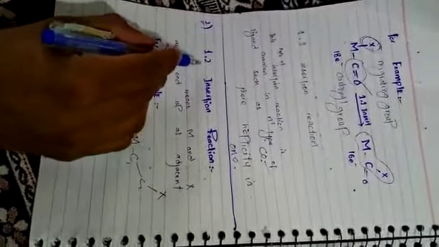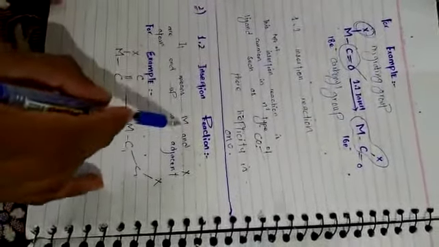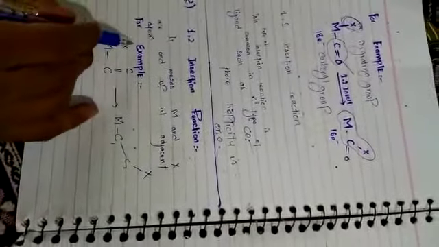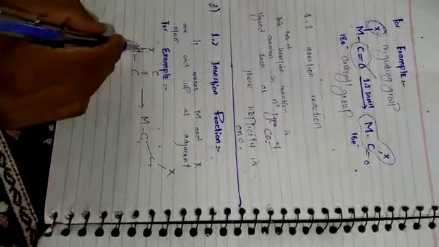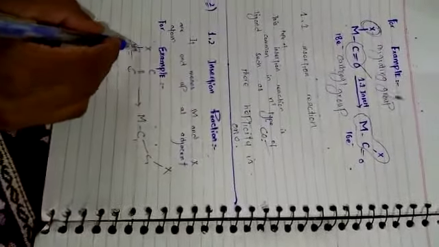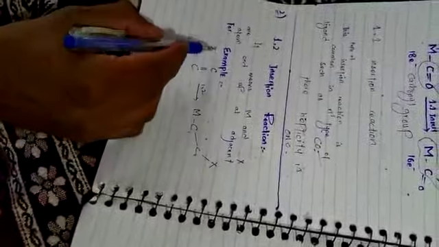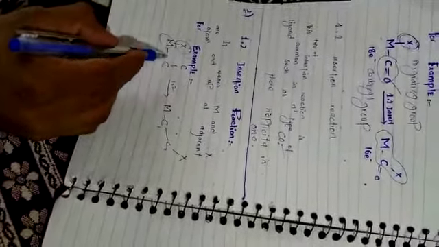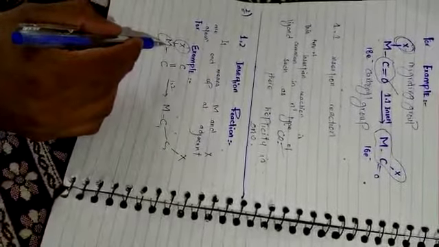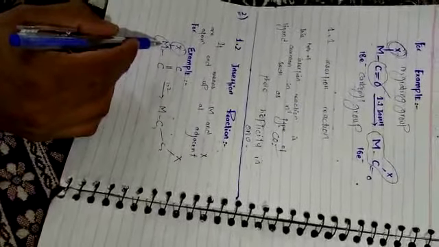The next type is the 1,2 insertion reaction. If the metal M and the X migrating group end up at adjacent atoms. For example, the metal M is bonded to an ethylene group and an X migrating group. Insertion takes place and this ligand X migrates from its place, so there is a vacant site at the metal.